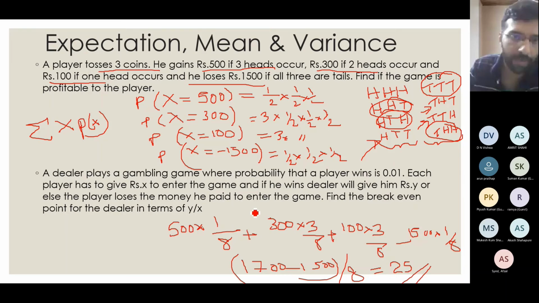So finally you will get 25 in this case, which means that since the value that we get is positive, it means that in the long run, if this player keeps on playing this game, he is expected to make a profit of 25 rupees. That means in the average case, in a large number of tries, the game will be mostly profitable to him.